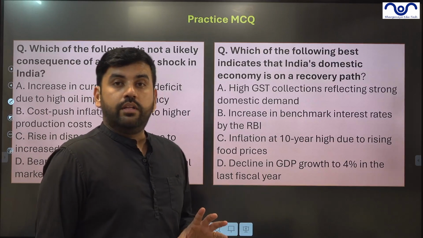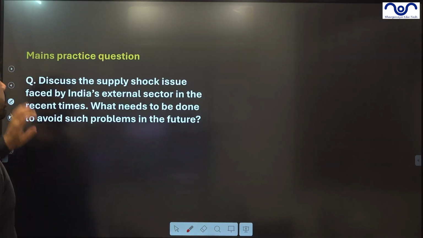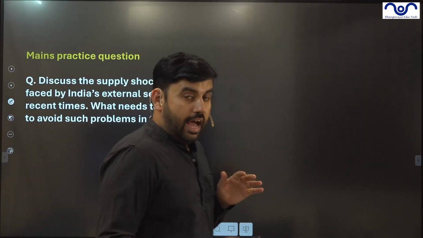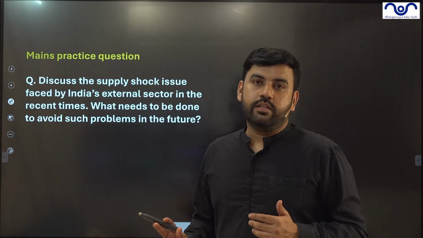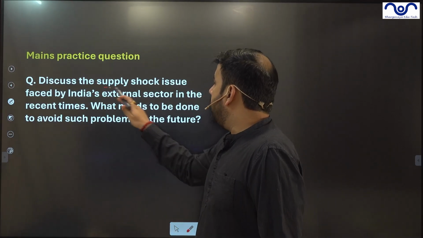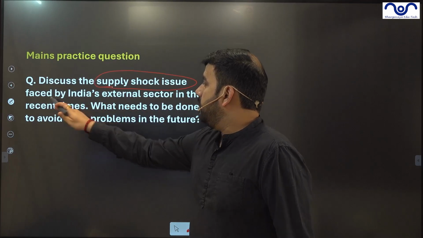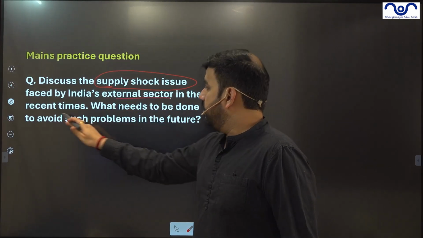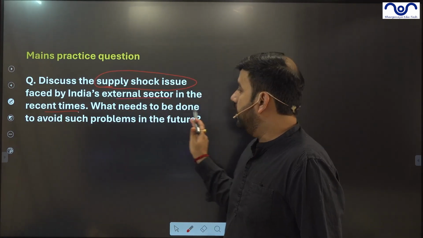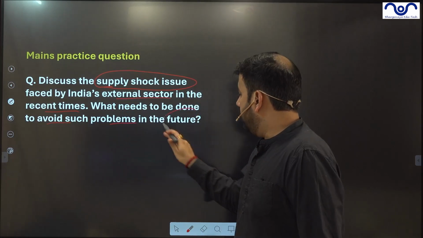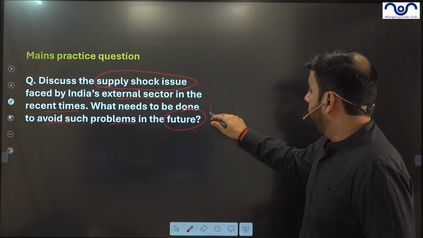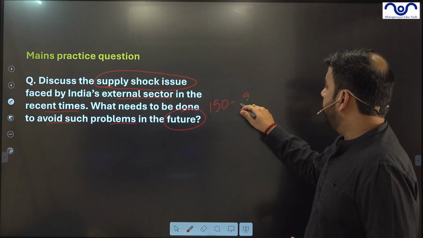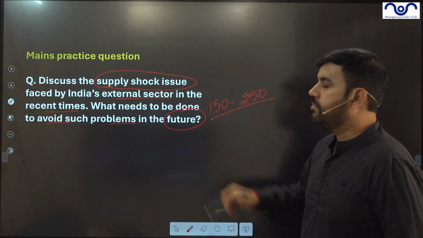Not only the prelim questions, as this topic is largely for the mains examination, I have given you this practice question. The content is already given in the discussion. Discuss the supply shock issues faced by India's external sector in recent times. What needs to be done to avoid such problems in future? So practice this question. It's totally your choice whether you take it in 150 or 250 words.